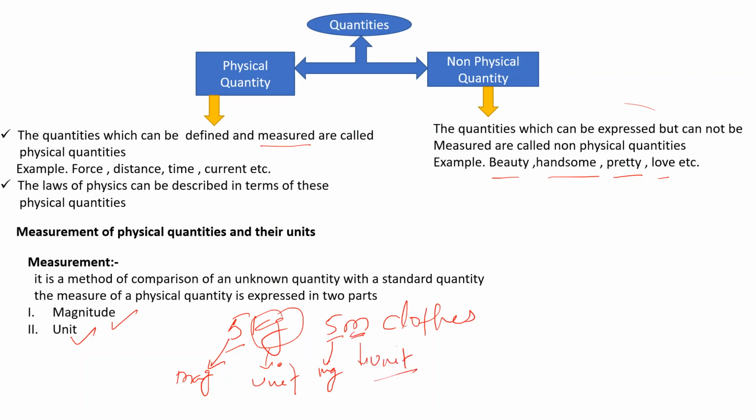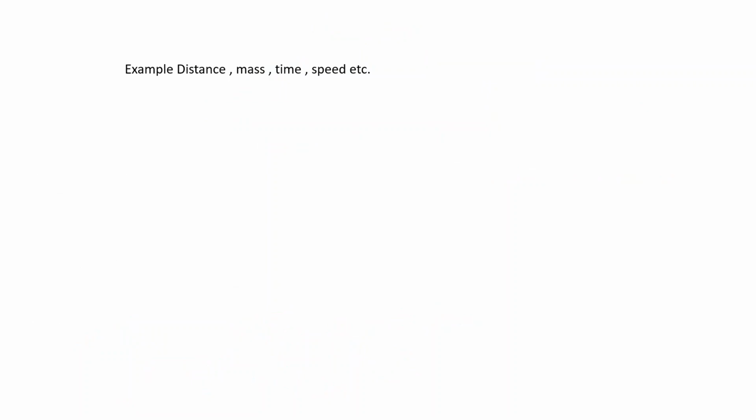So measurement is expressed in two ways: first magnitude, and second unit. Here we give the example of force measured as 50 Newton. 50 is the magnitude and Newton is the unit of force.